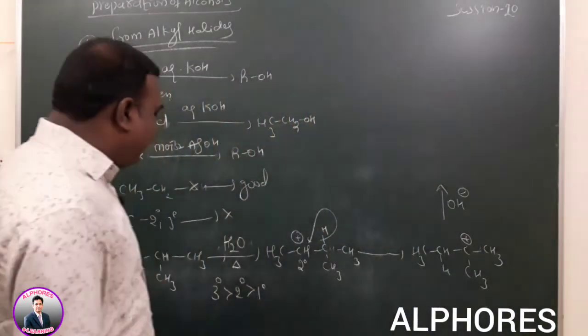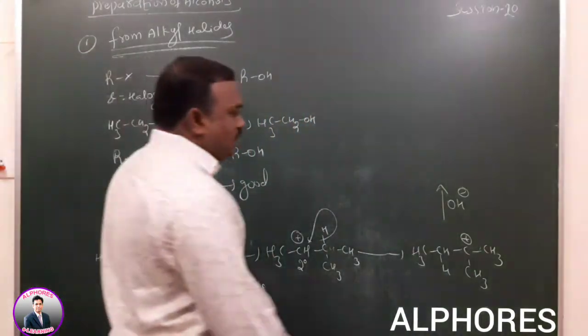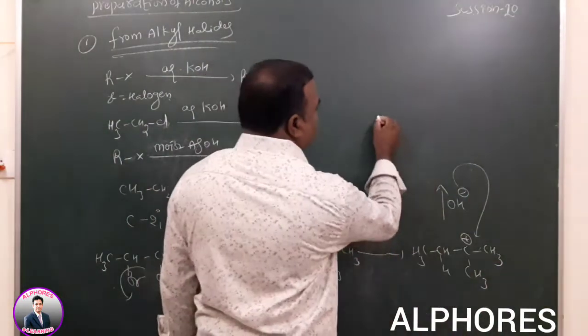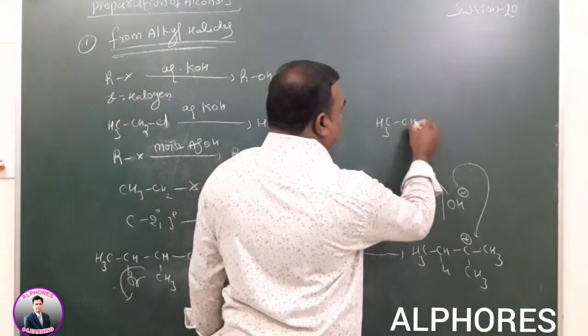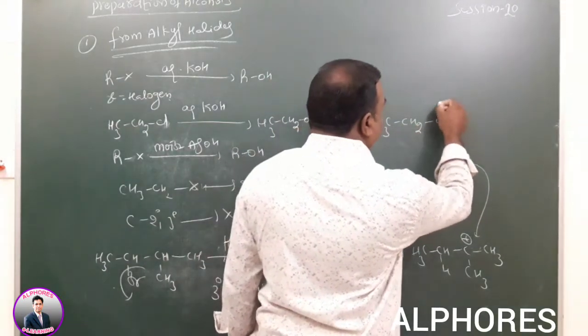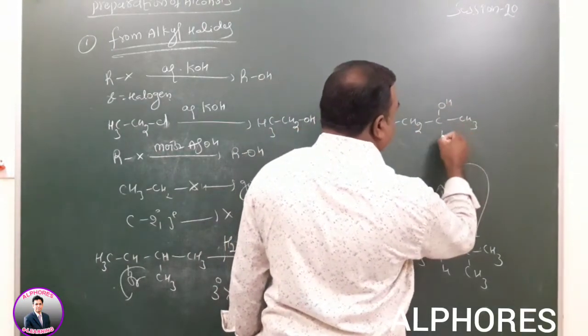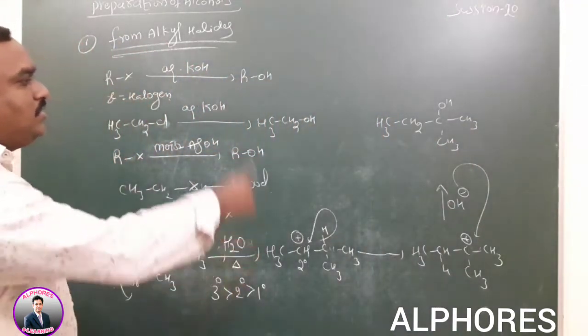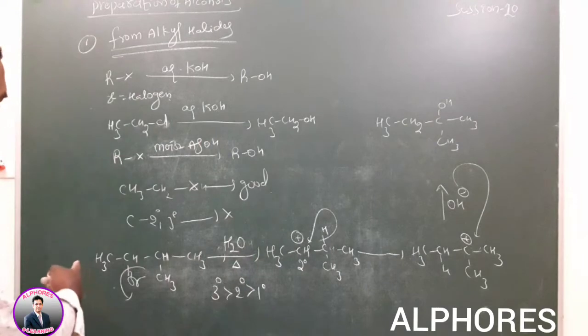Which one is the nucleophile? OH- is the nucleophile here. So that means CH3, CH2, CH3, CH3 is possible. This is the way to write the product wherever a different type of alkyl halide is given.